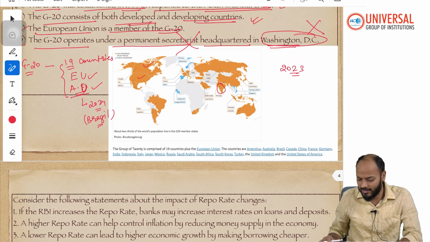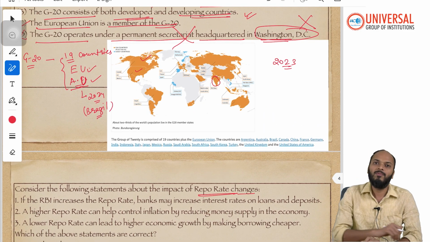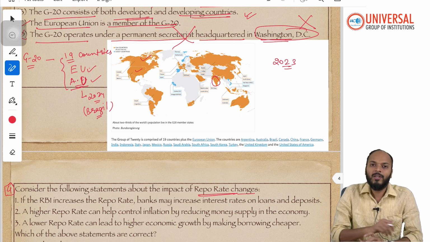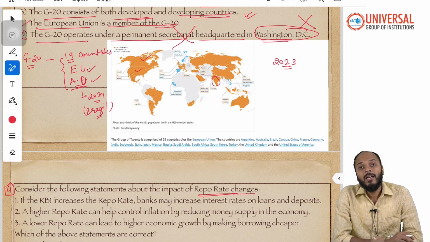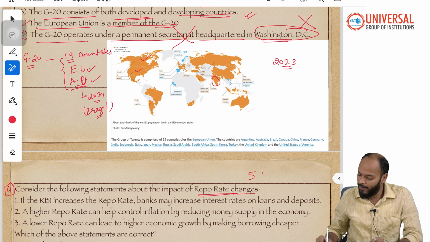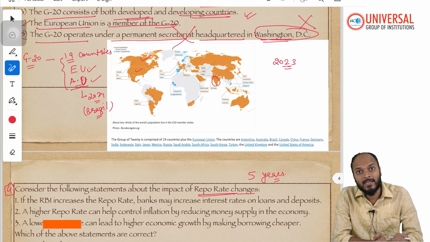Moving forward to the next question, it is about changes in the repo rate. You might have read this topic, that on 7th of February, RBI reduced the repo rate by 25 basis points after a long gap of 5 years. Meaning, in the last 5 years, for the first time, RBI has reduced the repo rate, and hence it is a significant move.